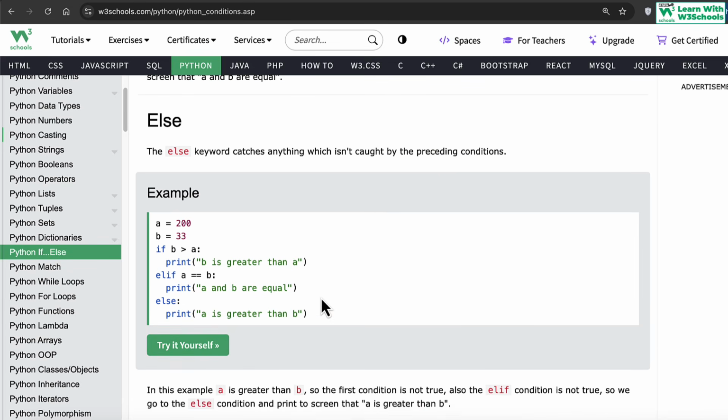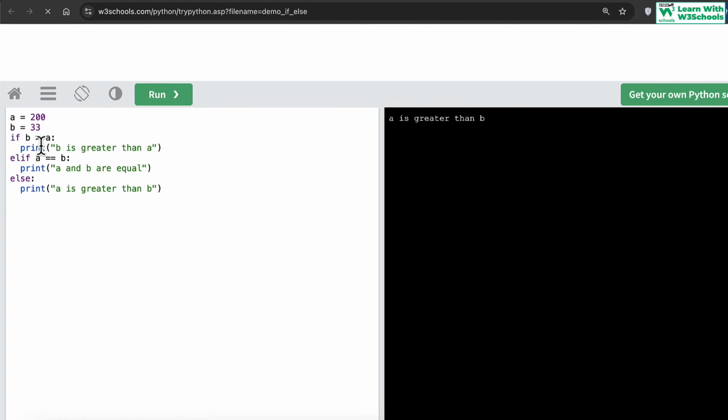That's why we come to something called else. In that scenario, we use the else statement. Else means if both if and elif are false, both of these are false, then we execute else. So as a last resort, if nothing works, then you go and execute the else statement. So we say 200, 333. So B is greater than A? No, this condition is false: B is 33, A is 200. Then we say, else, check this condition.